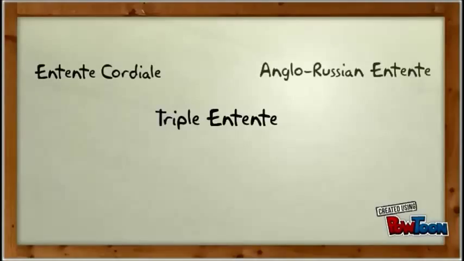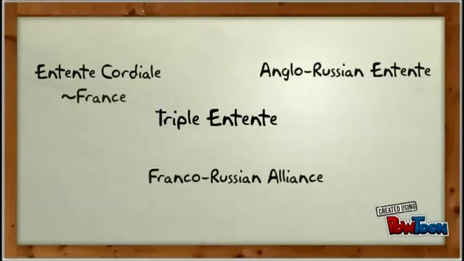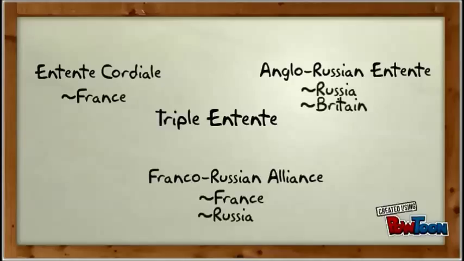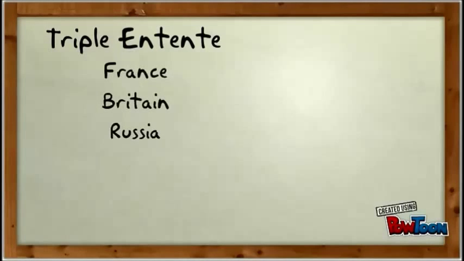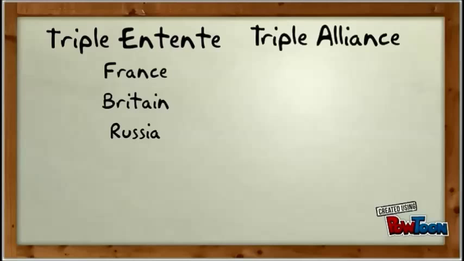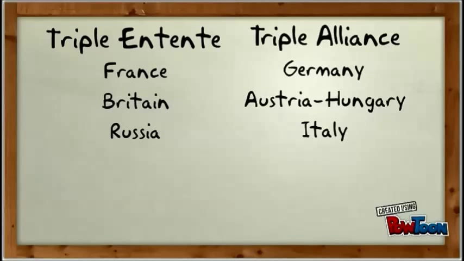So if you look, you can see the Triple Entente was created between the Entente Cordiale, the Anglo-Russian Entente, and the Franco-Russian Alliance. As you can see, the 3 countries that are involved sort of meshed together to create this Triple Entente. Anglo-Japanese alliance wasn't part of this because Japan was in only one alliance, not 2. So if they were in 2, maybe it would be a different story, but it just works better with these 3 countries.